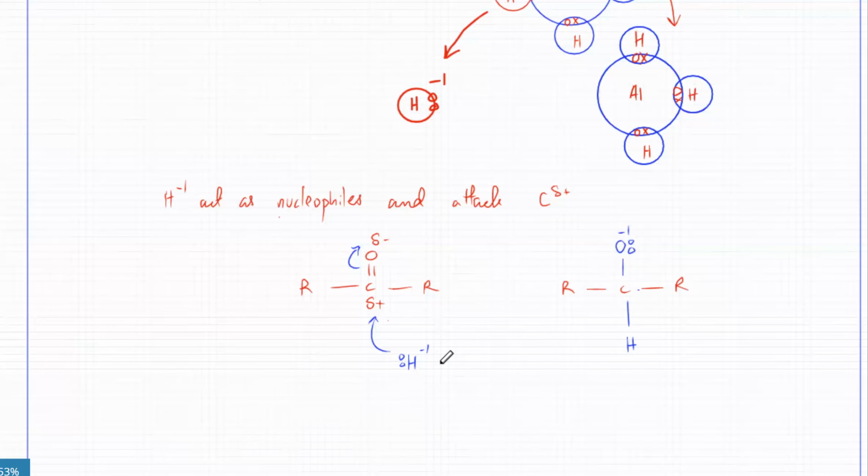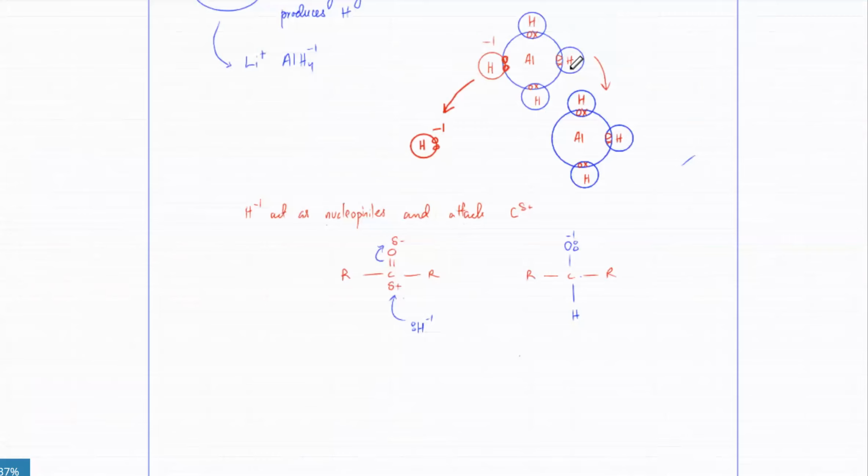So H-1 ions, produced by the reducing agent over here, which was busy producing H-1 ions, are going to attack the positive carbon atom. Remember, carboxylic acids, aldehydes, ketones, they all have C double bond O in them. So they all have this positive carbon, and the H-1 comes in, gets attracted to it, and ends up bonding with it. Because of the negative charge, the electrons in the double bond get repelled and accumulate at the top.